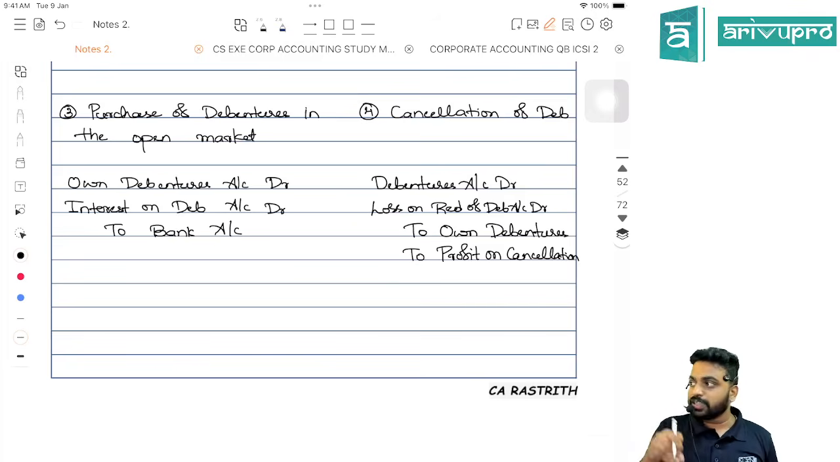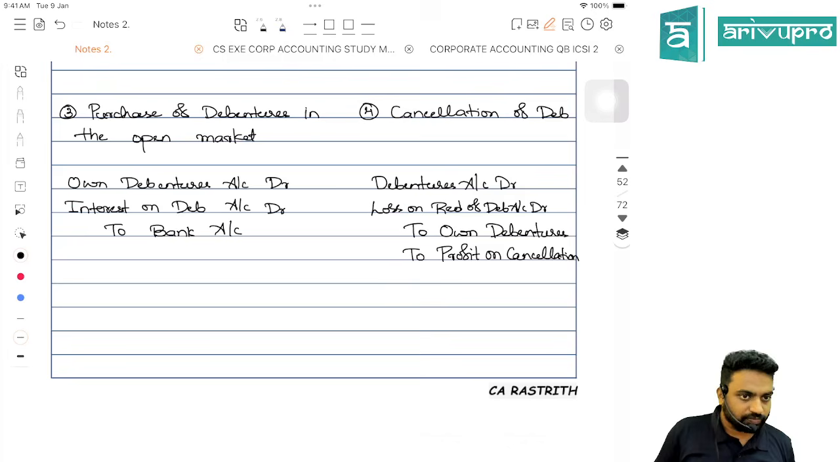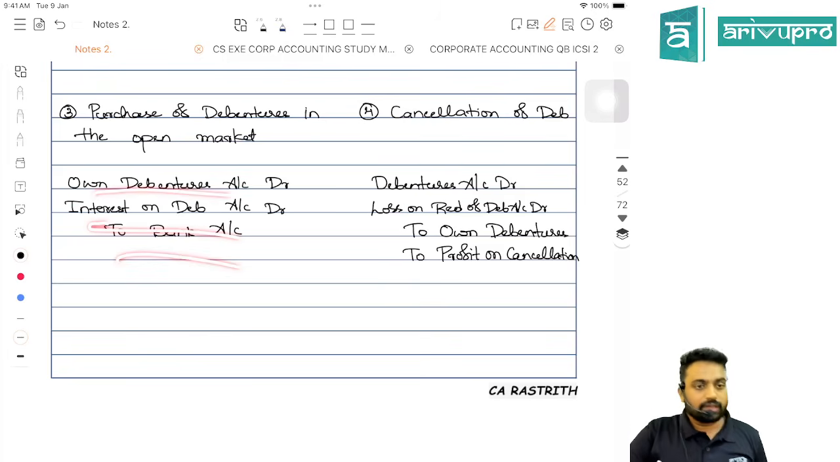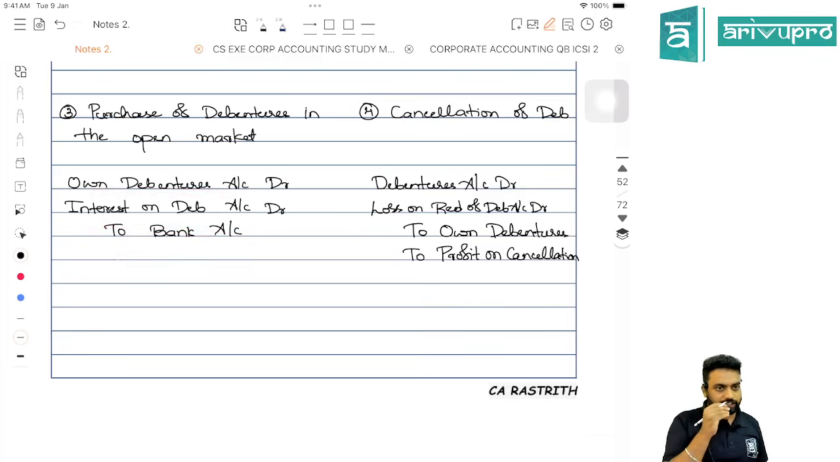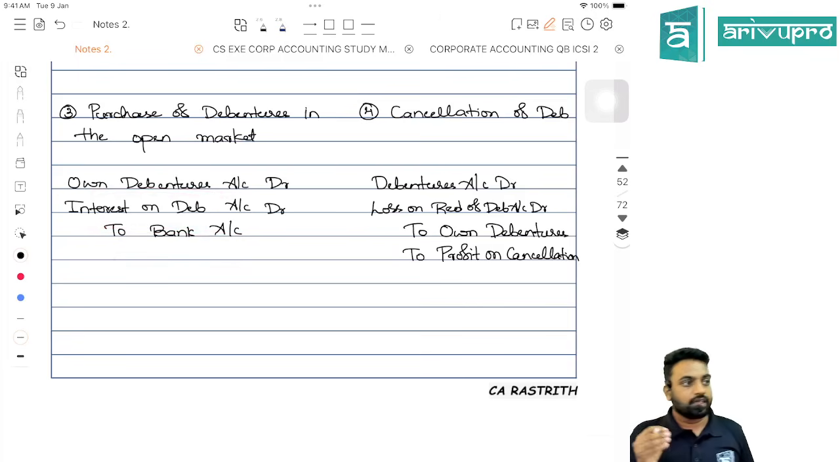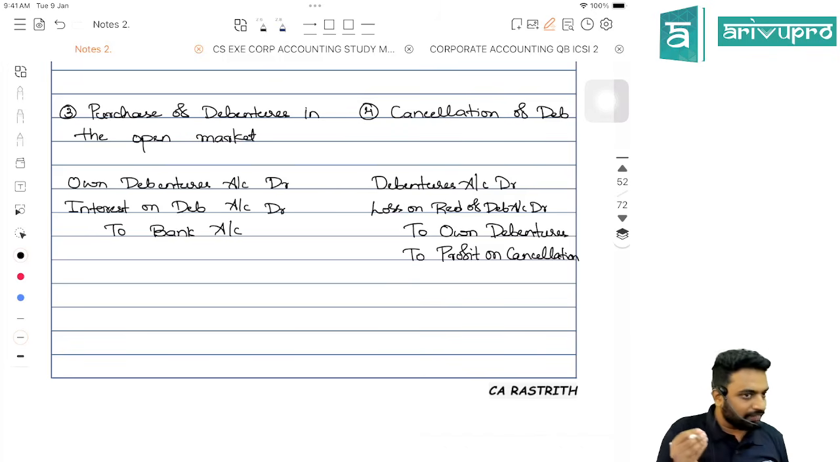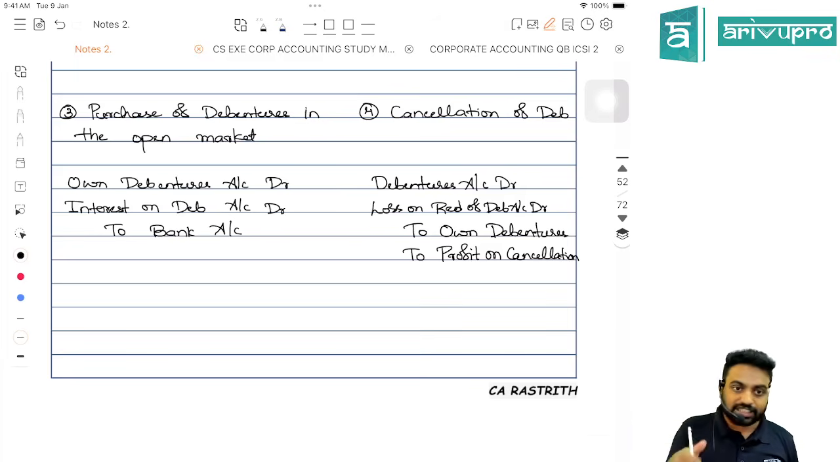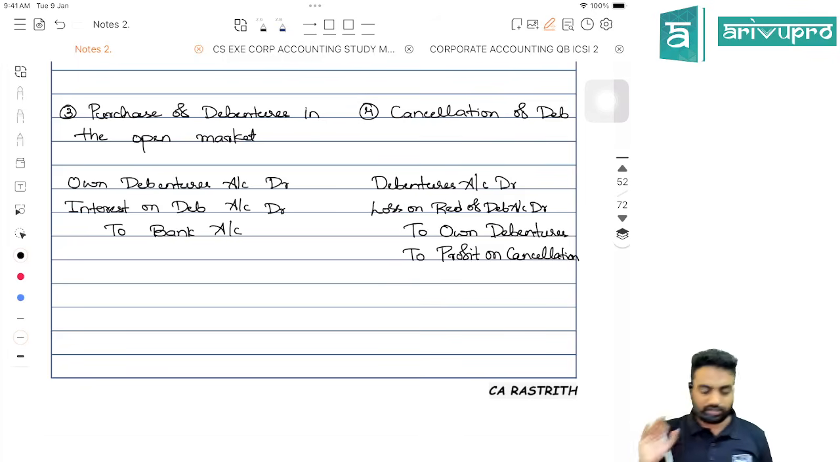The 6 rupees will be treated as interest that we are paying, correct? So own debentures account debit, interest account debit, to bank account. Because whatever you are paying, 111, you are not only paying towards the debentures, you are paying towards interest also. If you don't purchase that also, you have to pay the interest later on. That's the reason we are going to do that.